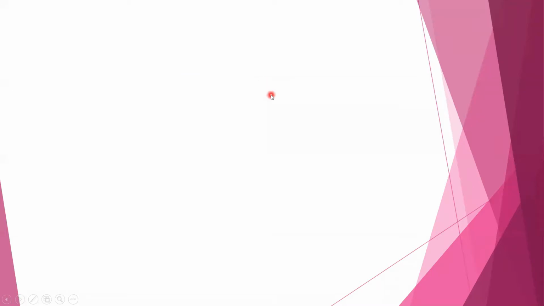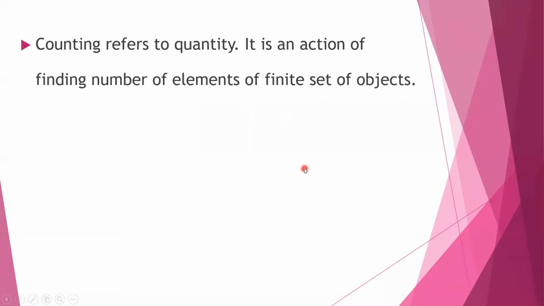Let us see what we mean by counting. Counting refers to quantity. It is an action of finding the number of elements of a finite set of objects. That is, I cannot just say there is a basket.